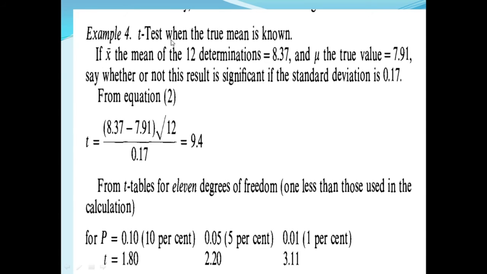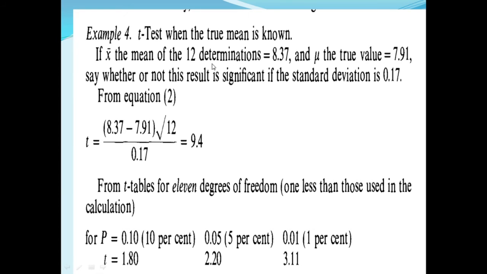T test when the true mean is known. If x bar, the mean of 12 determinations, is equal to 8.37 and mu, the true value, is 7.91, say whether or not this result is significant if the standard deviation is 0.70.